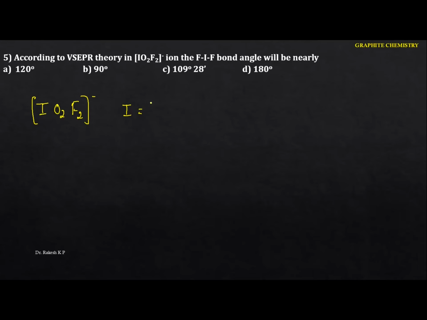Let me calculate the hybrid orbitals. The central atom is this one here. I'm going to calculate the hybrid orbital, that is half into, the valence electrons plus monovalent plus cation minus anions. The valence electrons will be 7. The monovalent is 2. Here we are having 0 for cation, but here we are having an anion. Totally if you calculate, we are going to get 5. So according to these hybrid orbitals, the hybridization is sp3d.